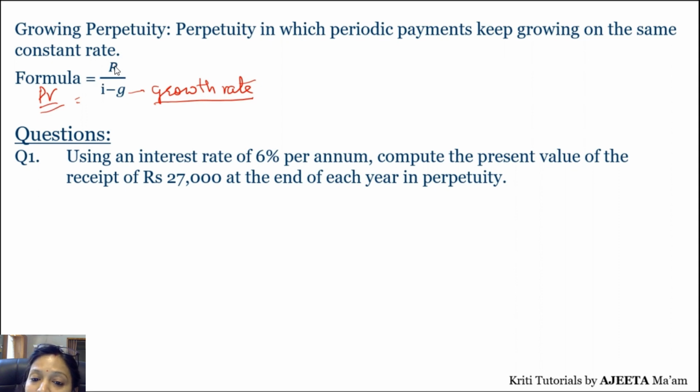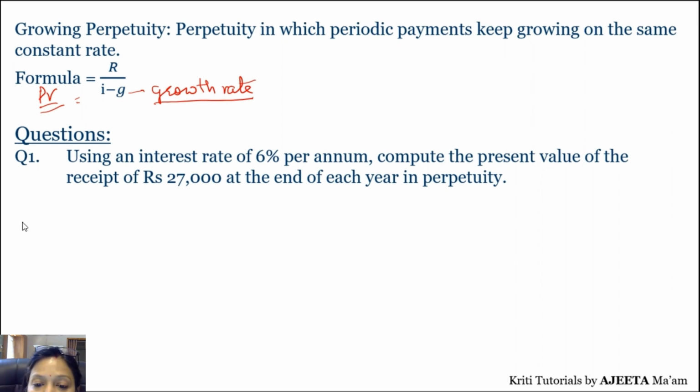So present value is R upon I minus G. Suppose I take a very simple example. अभी ये कैसे निकालते हैं? ये भी सेम डेरिवेशन है, इनफाइनाइट सीरीज है, बिकॉज परपेचुटी ऑलवेज गोज फॉर इनफाइनाइट पेमेंट्स, राइट? सो I minus G. Suppose your R is growing at some rate, so that is G, and then you are going to calculate it with R upon I minus G. Now let's take the question.